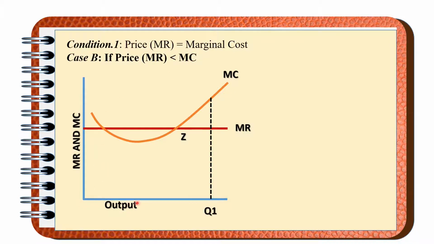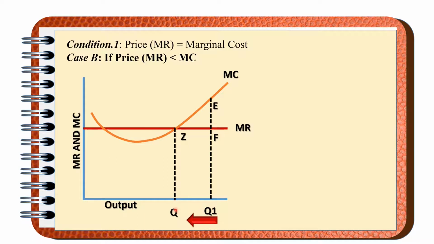When the production is at the OQ1 level of the output, marginal cost is EQ1 and the marginal revenue is FQ1. Here we can say that the cost is more and the revenue is less. It means that the producers are suffering a loss. The producer will decrease the production till OQ level of the output. Why?